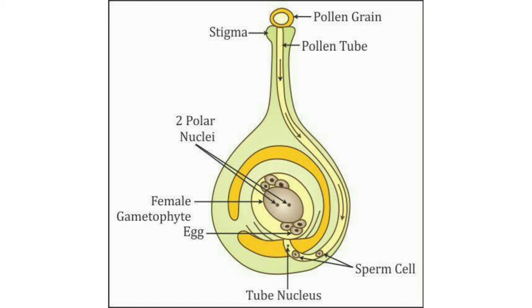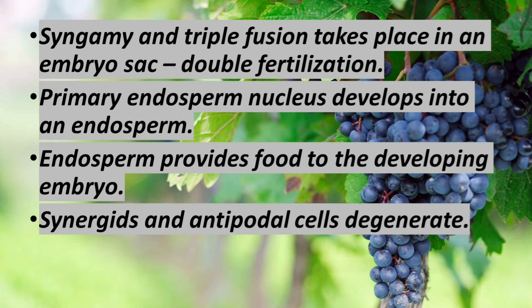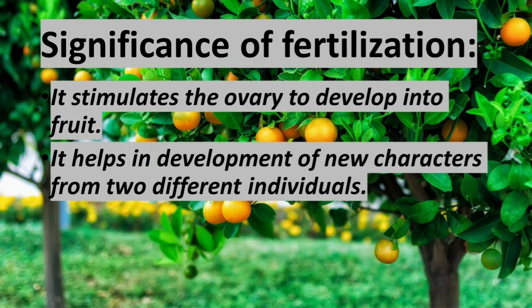Then the endosperm provides food to the developing embryo. So, the developing embryo is nourished by the endosperm. Then later, the synergids and the antipodals degenerate.